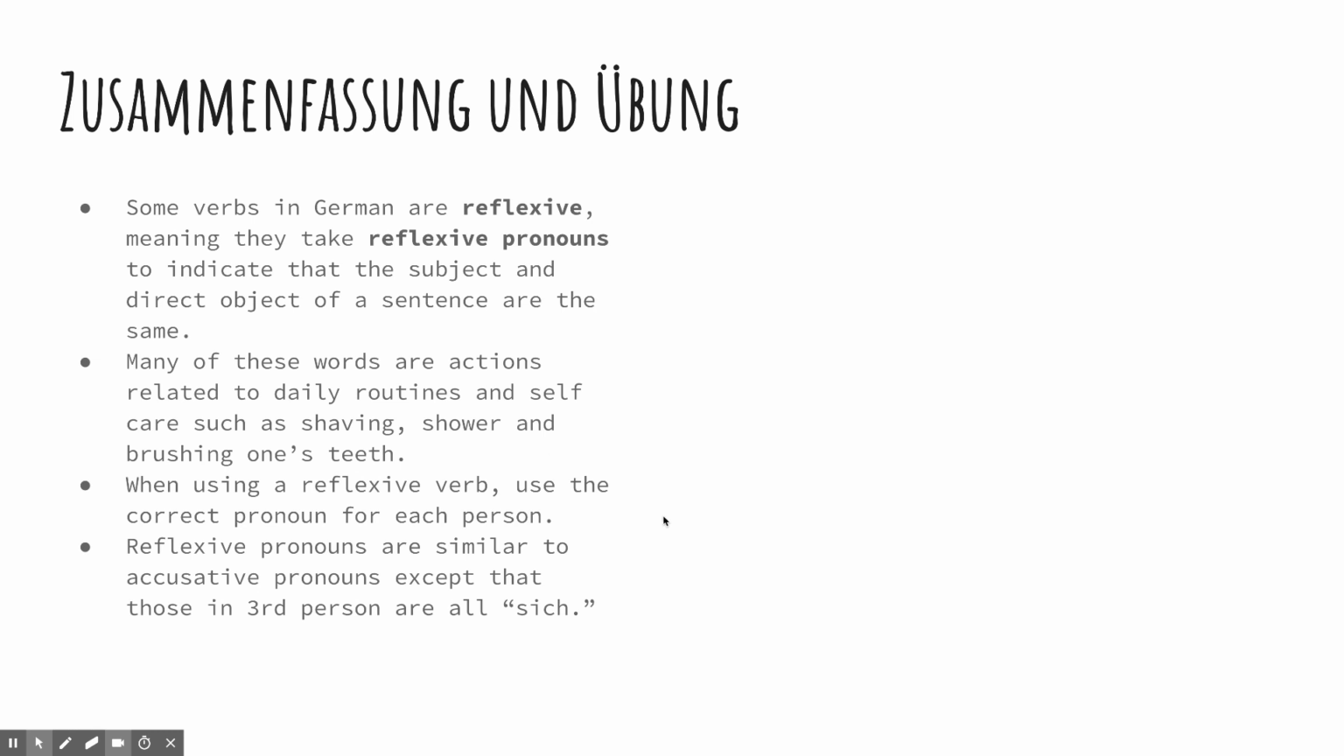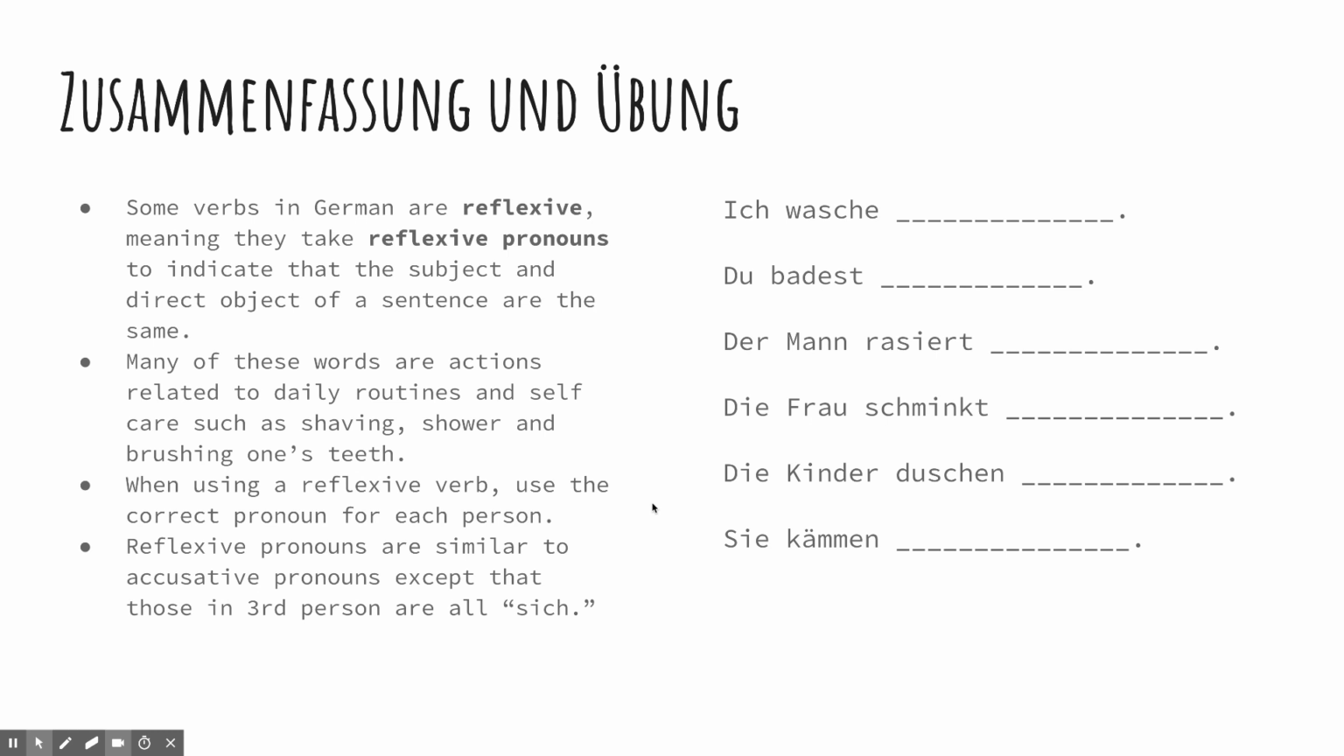When using a reflexive verb, use the correct pronoun for each person. Feel free to scroll back in the video or look at the attached PowerPoint at your leisure. Reflexive pronouns are similar to accusative pronouns, except that those in third person are all sich. Here are some exercises. See if you can figure out what fits at the end of each sentence. You can go ahead and look back at the pronouns if you need to.